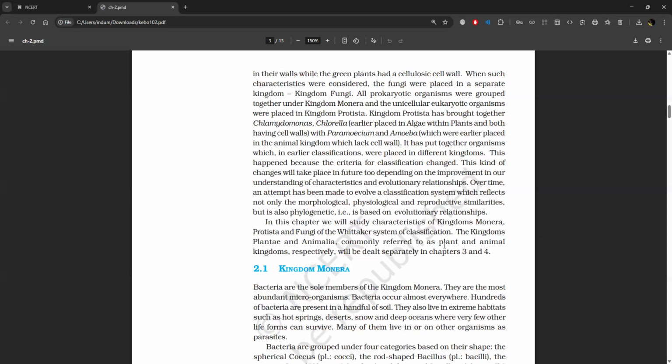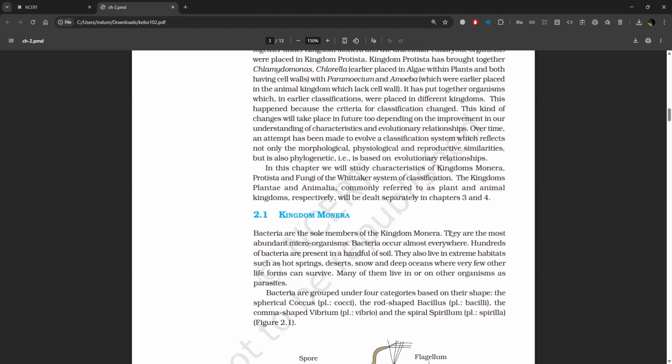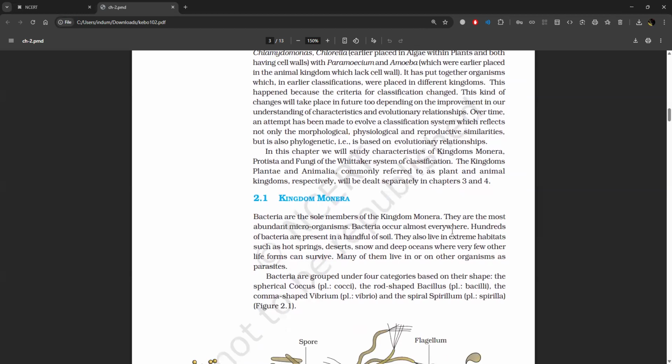This kind of changes will happen in future too, depending on the improvement in our understanding of characteristics and evolutionary relationships. Over time, an attempt has been made to evolve a classification system which reflects not only the morphological, physiological, and reproductive similarities, but is also phylogenetic, that is based on evolutionary relationships.